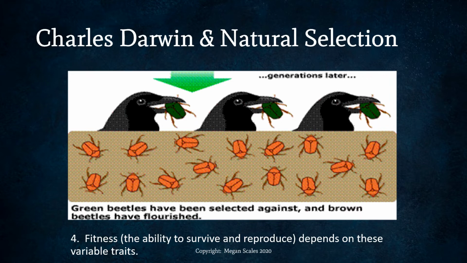Therefore, they are more likely to pass on their orange genes or their orange traits and pass those on to further generations. The ability of the green beetles to pass on their genes is being selected against by the birds. And this is just a simple example. We'll talk more about a lot of this stuff later, but it helps to look at these simple graphics to understand how natural selection works.